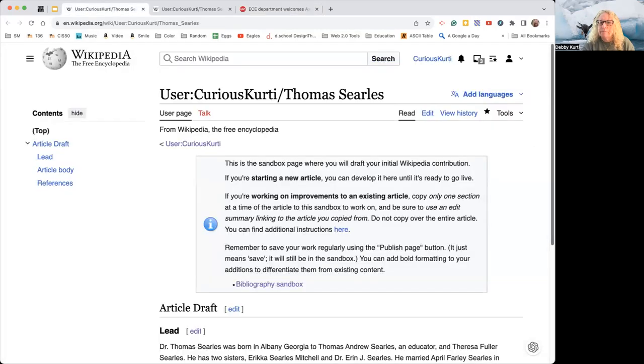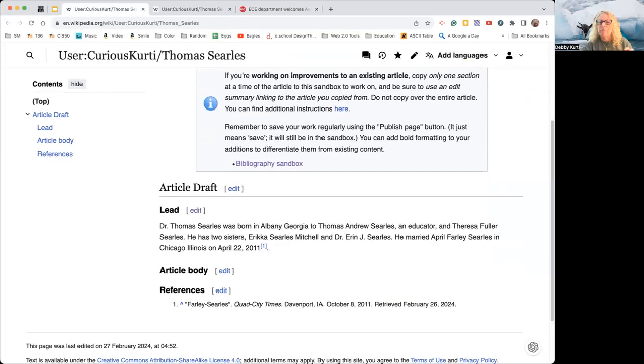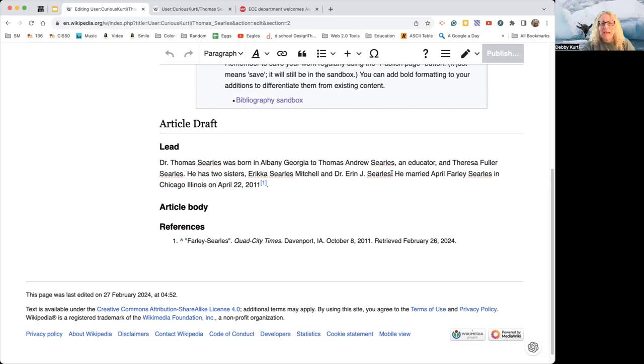So over here on your sandbox page, this is the draft version of what will end up being published. I've already added a couple of sentences based on his father's obituary and that article about marriage. And so that's in here. I've already got it cited. Let's see, I'm going to try something. I'm wondering if I put my cursor there.